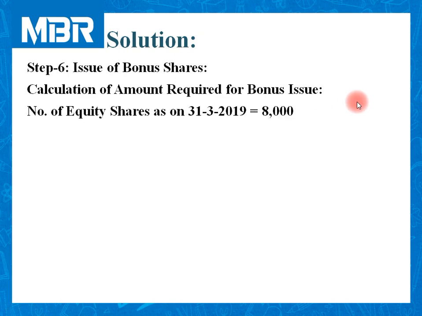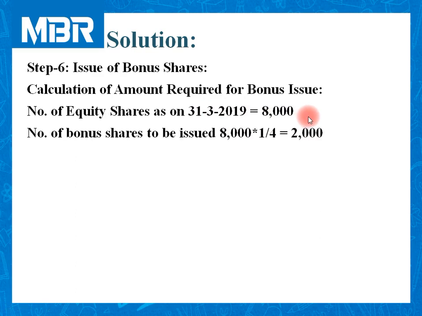Before passing the journal entry related to the bonus issue, we need to calculate the amount required for the bonus issue. As per the information given in the question, we need to issue bonus on the number of shares available on 31st March 2019, meaning the date of the balance sheet. There were 8,000 shares available with the company on that date.